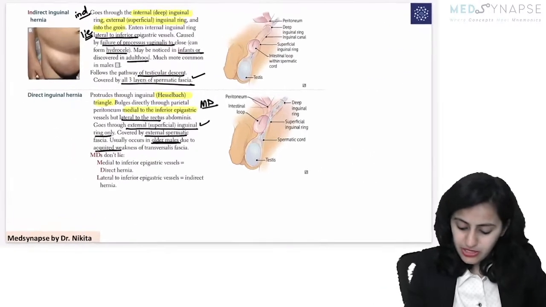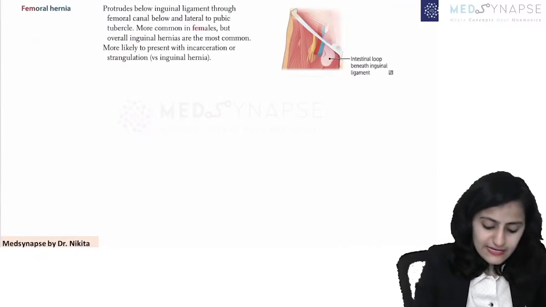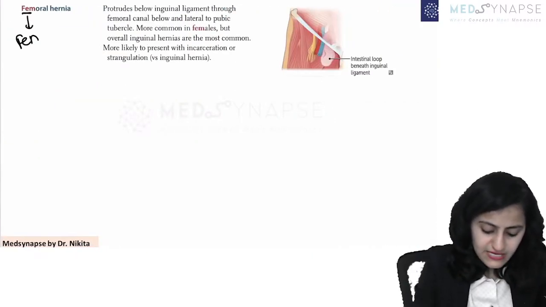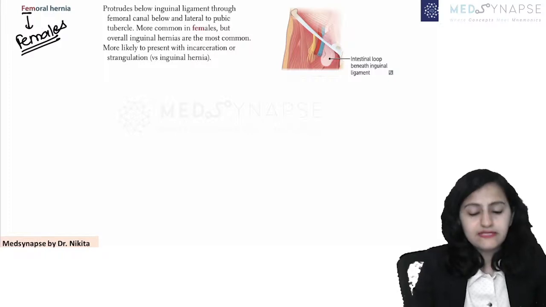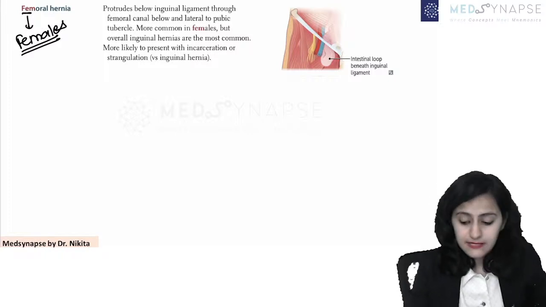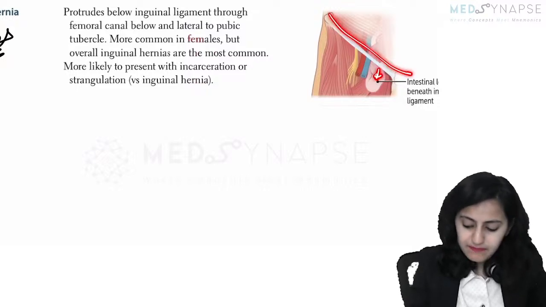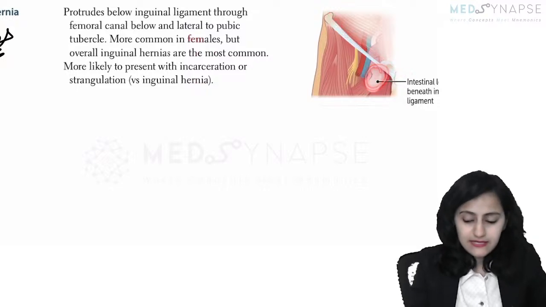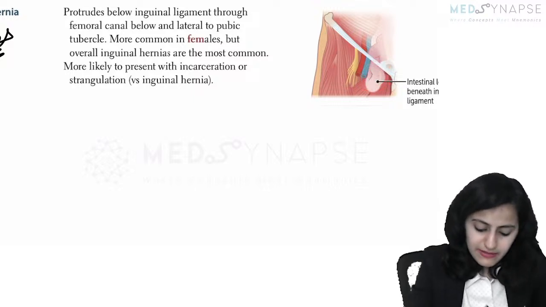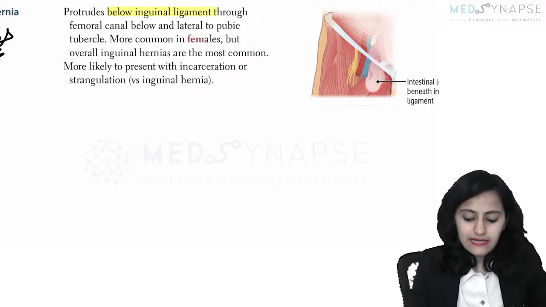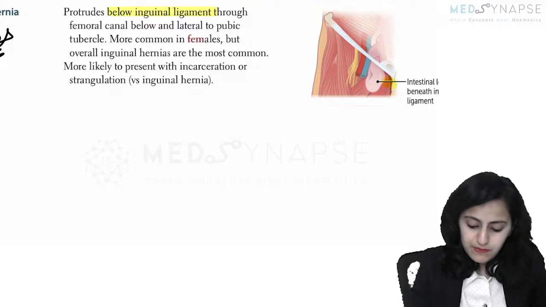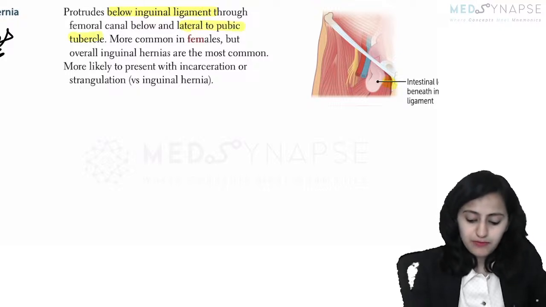Okay. So remember, this is direct and indirect, and femoral hernia, FEM. Remember, this is common in females, right? So where do you have the femoral hernia? Below the inguinal ligament. Okay, below the inguinal ligament. So it is below the inguinal ligament, but lateral to the pubic tubercle. Lateral to pubic tubercle, common in females.